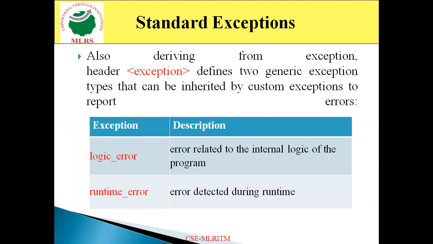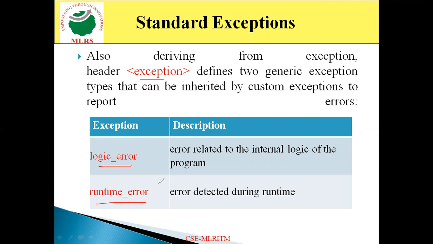This exception header file also defines two generic exception types. What we specified earlier, there is the exception header. This header also defines two generic exceptions. Those are logic_error, and the other is runtime_error. Logic_error indicates that there is an error related to the internal logic of the program. The internal logic of the program is not handled at compile time, so it is going to be specified at runtime only.